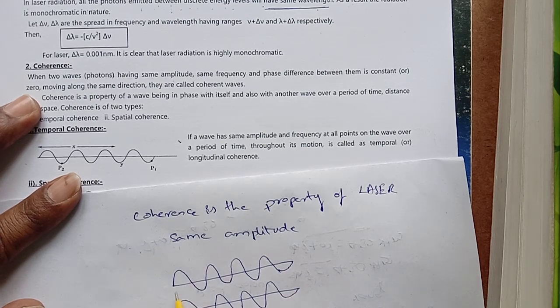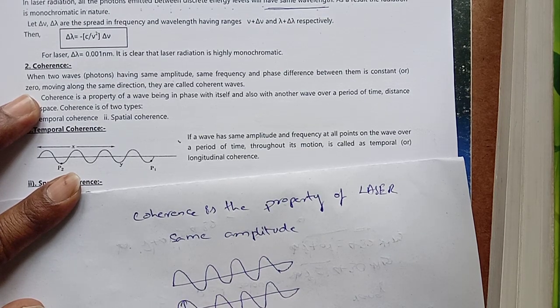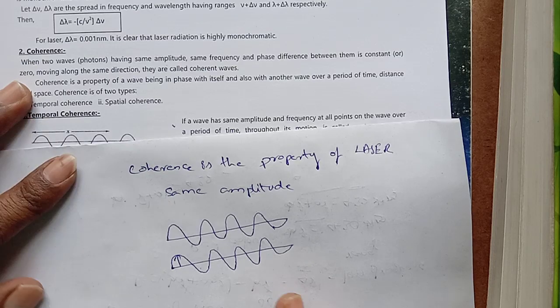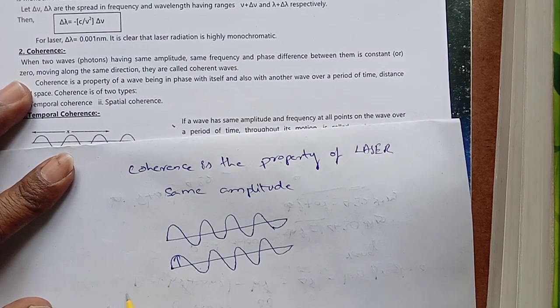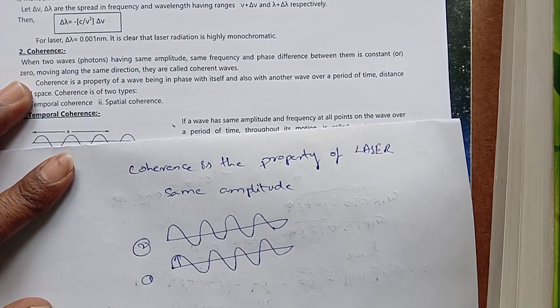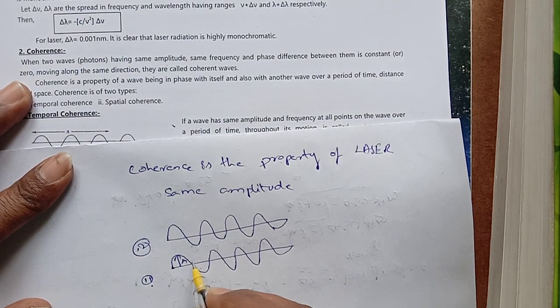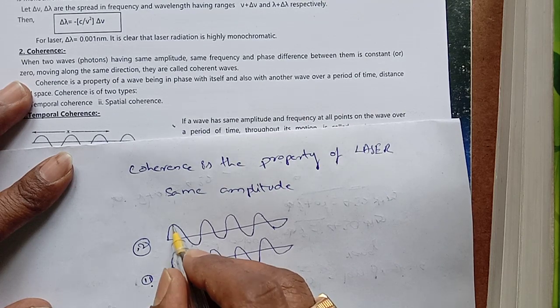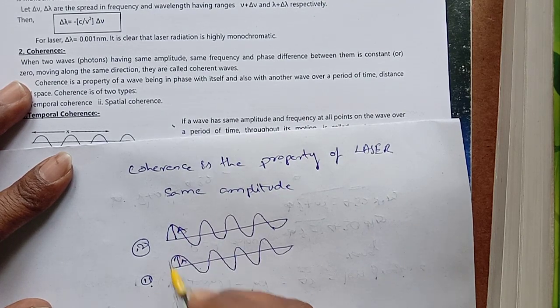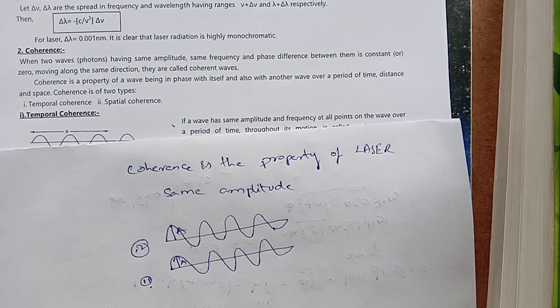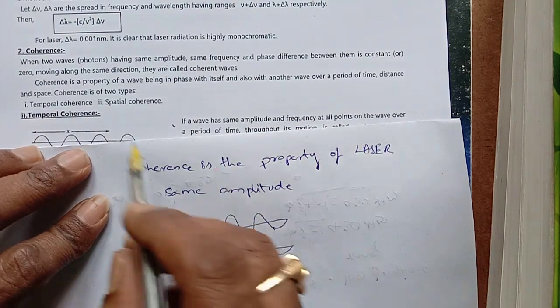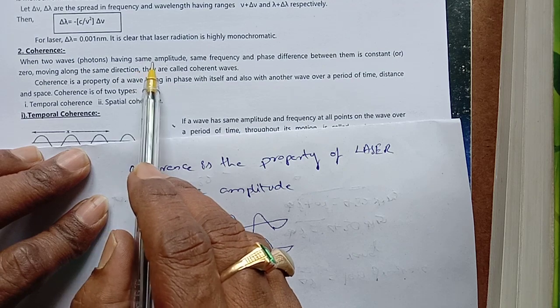So if you see that this is the amplitude of first wave, second wave, or this first wave or second wave, anything can take. So it is amplitude A. This wave amplitude is also A. So these two waves are having same amplitudes. That is saying that same amplitude,